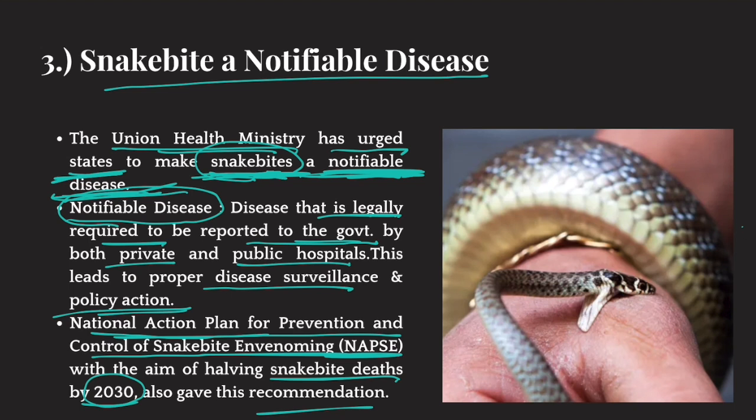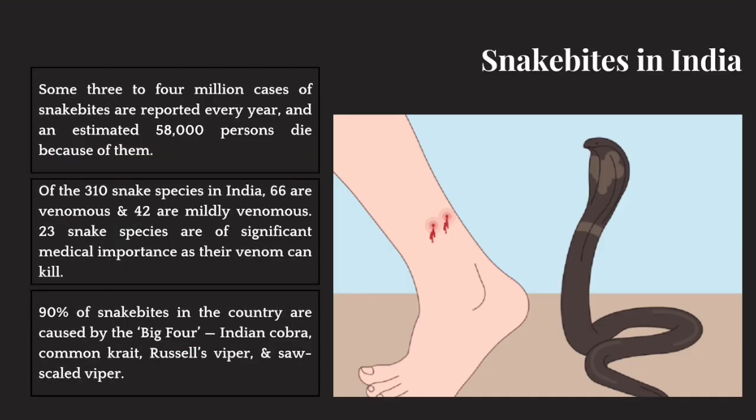Okay. Now, why is the central government, the Union Health Ministry, desiring to make snakebite a notifiable disease? Snakebite is a very big problem in India, right? That is why the Union Health Ministry has said to make it a notifiable disease. So what is the situation of snake bites in India? Some 3 to 4 million cases of snake bites are reported every year, and these are just reported. Some of them are not even reported. So 30 lakh to 40 lakh, 3 to 4 million cases of snake bites are there, of which 58,000 people die annually. So it's a lot.